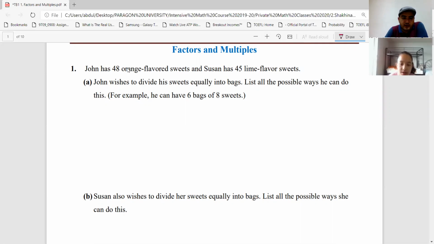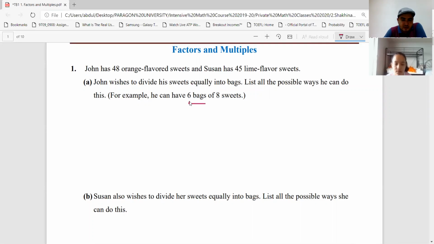Okay, so John has 48 orange flavored sweets, and Susan has 45 lime flavored sweets. A. John wishes to divide his sweets equally into bags. List all the possible ways he can do this. For example, he can have 6 bags of 8 sweets, right? So we can just do this.